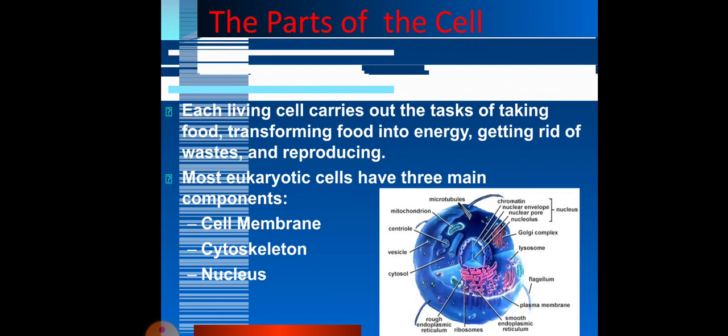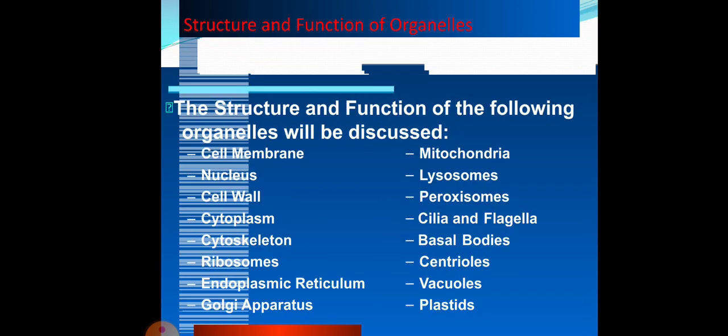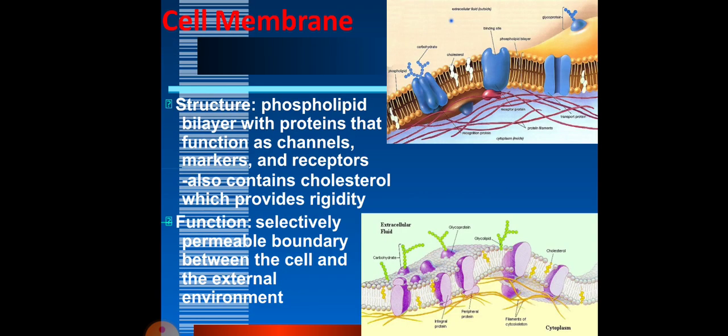Now the parts of a cell. Each living cell carries out the tasks of taking in food, transforming food into energy, getting rid of waste, and reproducing. Most eukaryotic cells have three main components: cell membrane, cytoskeleton, and nucleus. The structure and functions of the following organelles will be discussed now.